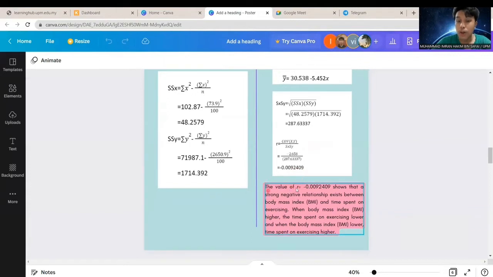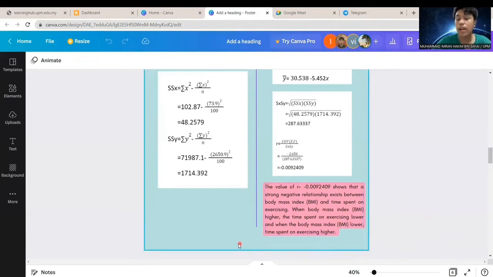In conclusion, the value of R equals negative 0.009249, which shows that a strong negative relationship exists between body mass index (BMI) and time spent on exercising. When BMI is higher, the time spent on exercising is lower, and when BMI is lower, the time spent on exercising is higher.